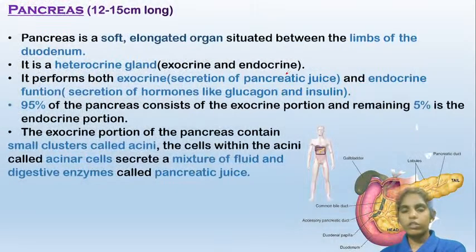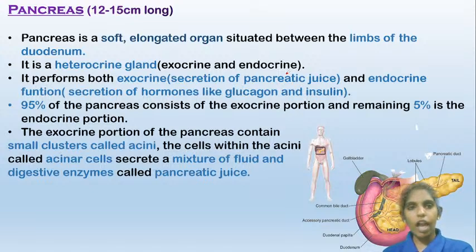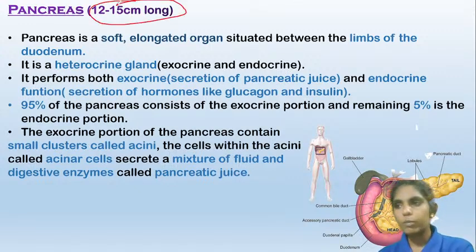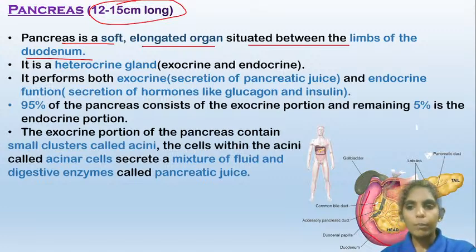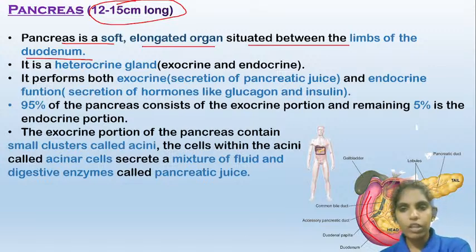Now coming to the pancreas. The pancreas is an accessory digestive organ, so it will help the digestion process. The pancreas is about 12 to 15 centimeters long, and it is a soft, elongated organ situated between the limbs of the duodenum. Here, this is the duodenum, which is the first part of the small intestine, and between this duodenum the pancreas is present. The pancreas has three parts: the tail, the body, and the head.